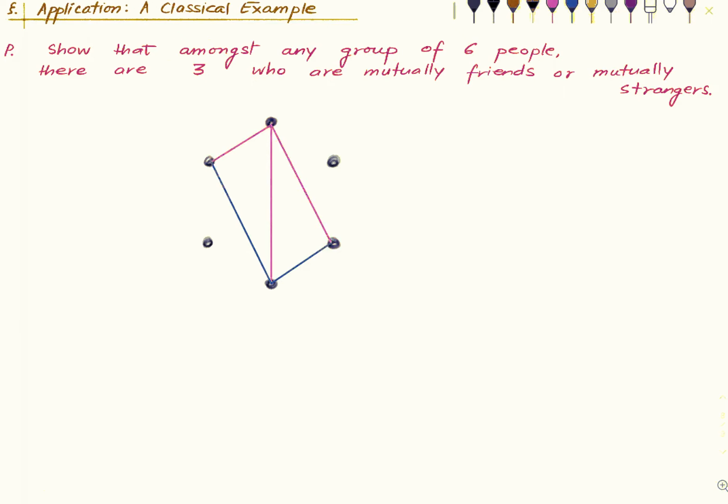Hence this in the adverse case must be blue. But now these 3 people, they are all blue together and hence mutually friends. So if we assume that there are 3 pink edges coming out of it, we can find a blue triangle. And if we assume that there are 3 blue edges coming out of it, by the same argument, we should be able to find a red triangle, unless we are already done in an intermediate step. So that's it. That's the solution of this puzzle.